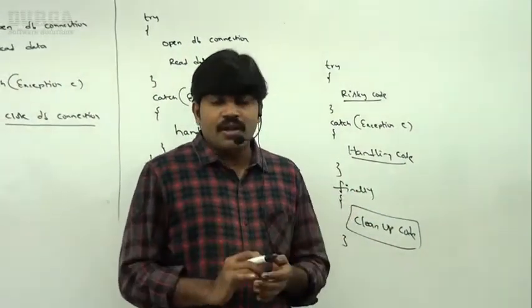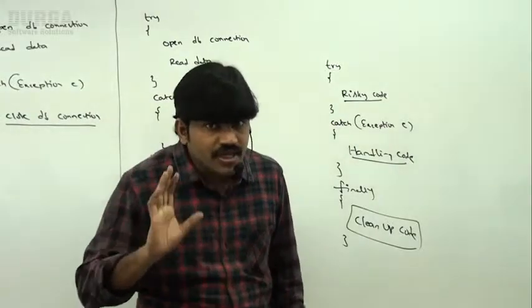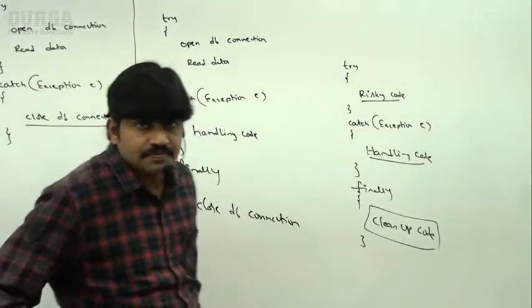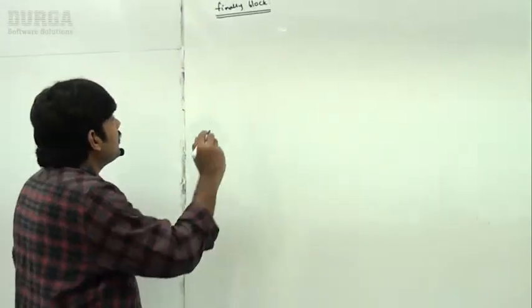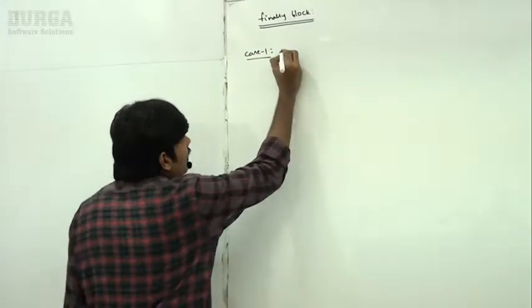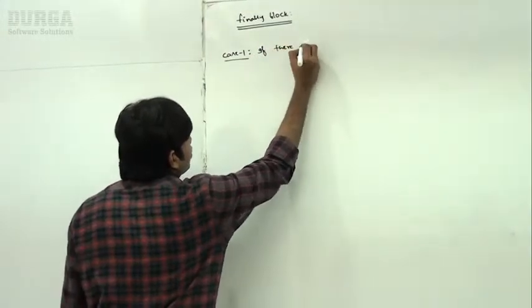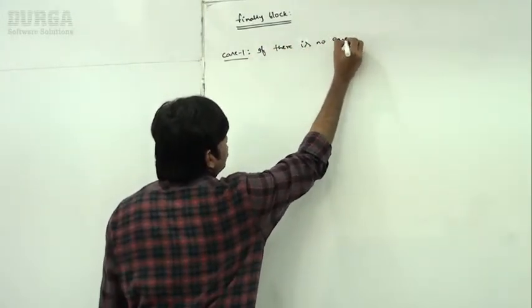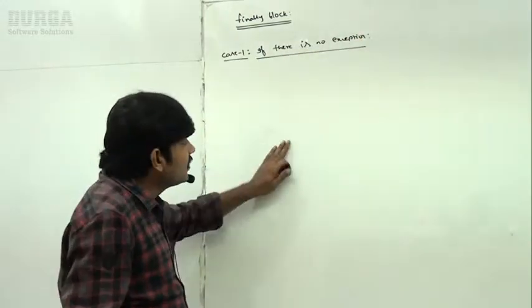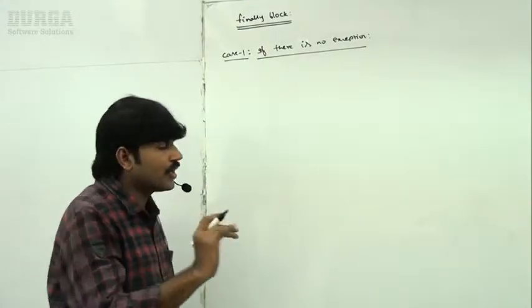If you feel comfortable, I will explain all these things with an example, then you can get much clarity on the concept. Up to this, it is very clear what the purpose of the finally block is. Now let me go for a programming example. Case 1: if there is no exception, assume, will the finally block be executed or not? I want to show it programmatically.